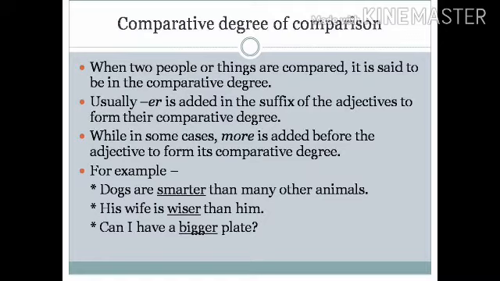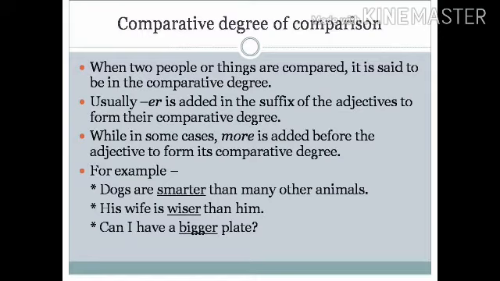Second one, comparative degree of comparison. When 2 people or things are compared, it is said to be in the comparative degree. And we usually add ER as the suffix to the adjectives to form their comparative degree. Or sometimes, instead of adding ER, we have to write the word more in front of the adjectives.